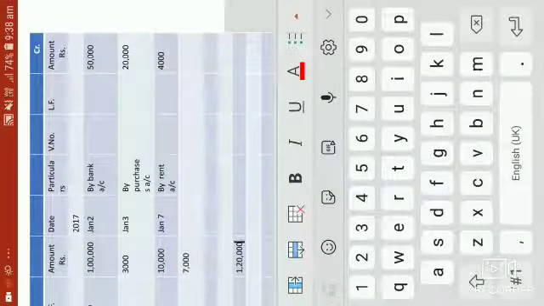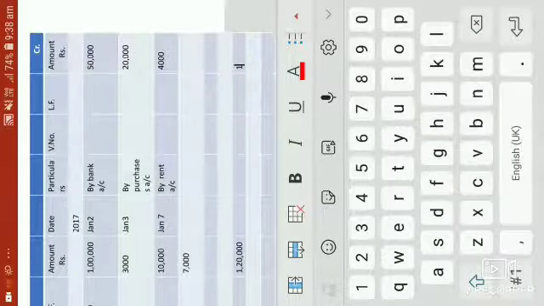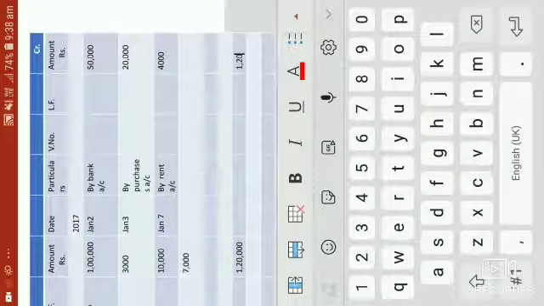So our debit side is exceeding the credit side. That means we clearly have a debit balance, and we will reduce the 74,000 from 1,20,000 to get the balance. And we will write the higher amount in both the amount columns of the debit side and credit side.